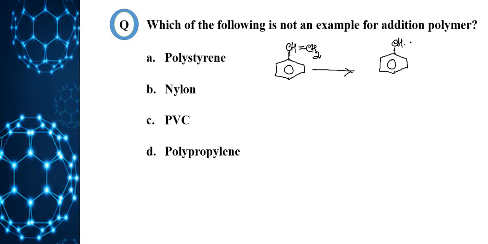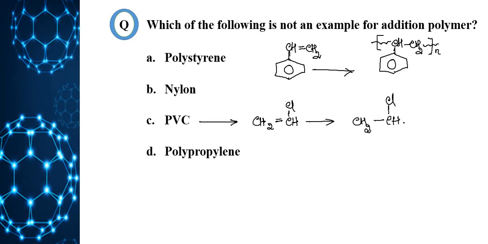Here it is CH, CH2 which is linked to other styrene. So this is the addition polymer. Suppose if I consider PVC, polyvinyl chloride, here the monomer is vinyl chloride, CH2 double bond CHCl, which undergoes polymerization. So we will get CH2 single bond CHCl, which is linked to other monomer.